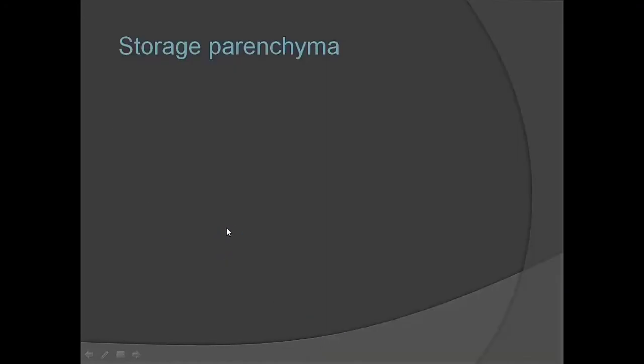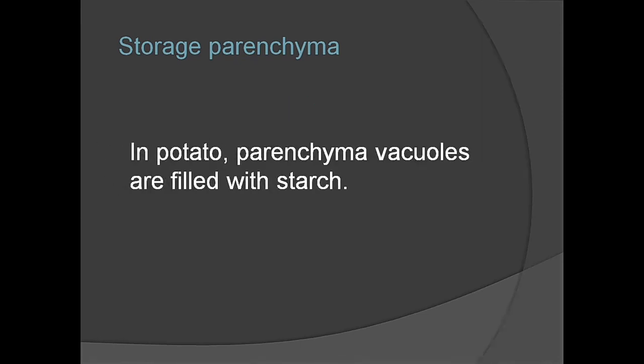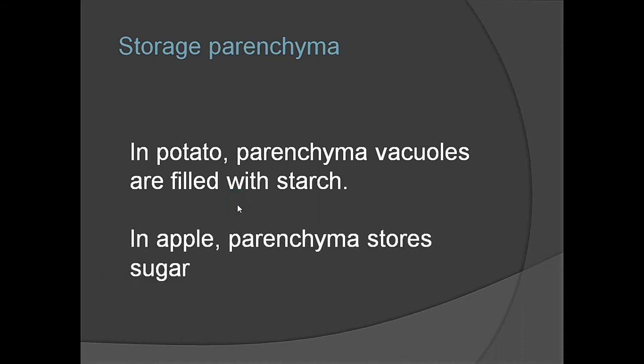Some parenchyma cells store food material. Such parenchyma cells are called storage parenchyma. In potato, the vacuoles inside the parenchyma are filled with starch. In apple, parenchyma stores sugar. Storage parenchyma is involved in storage of food substances.